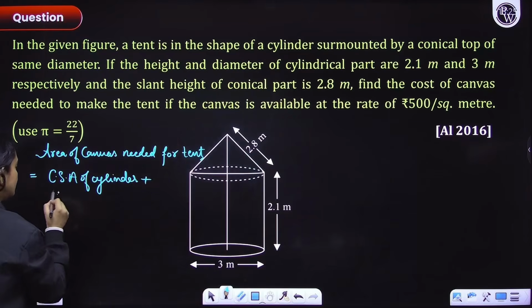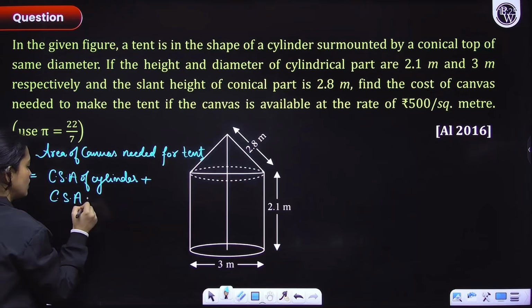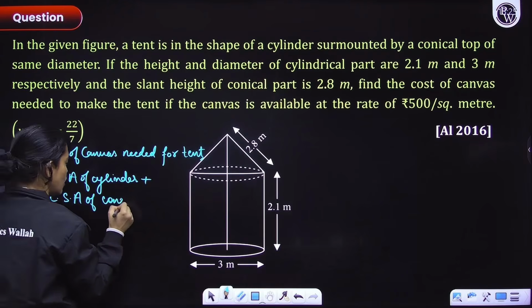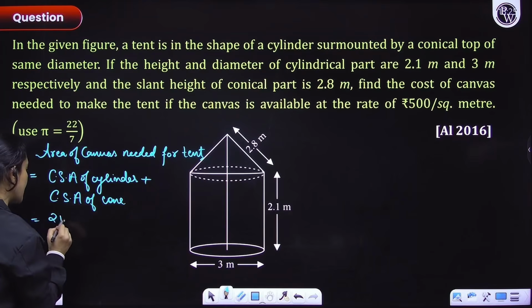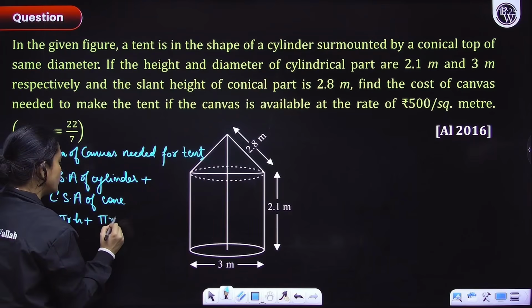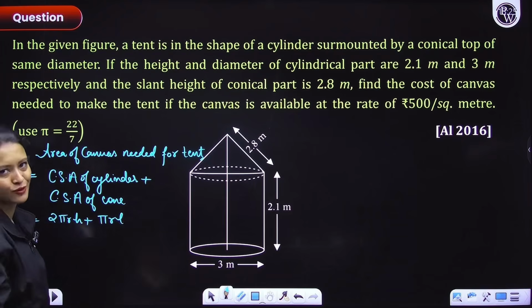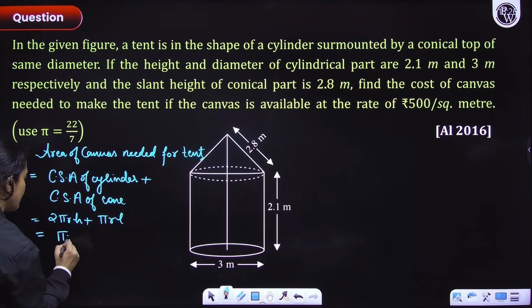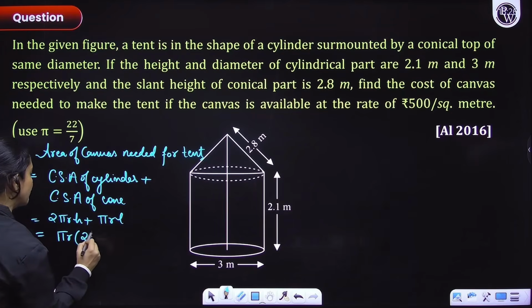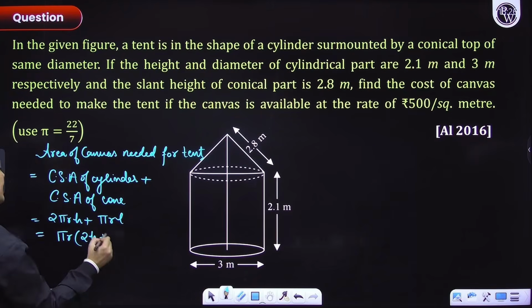CSA of cone. Okay, everyone, simple. So curved surface area of cylinder is 2 pi r h, and curved surface area of cone is pi r l. Both of them will have the same radius, because obviously, you can see in the figure. Now here I will take pi r common, so here I have 2h and here I have l.